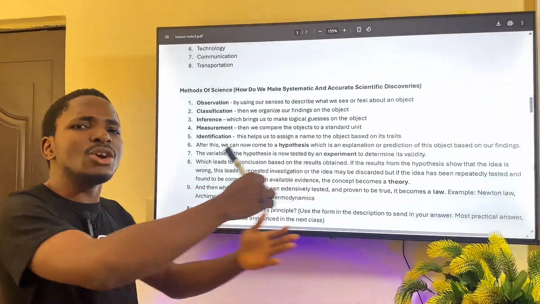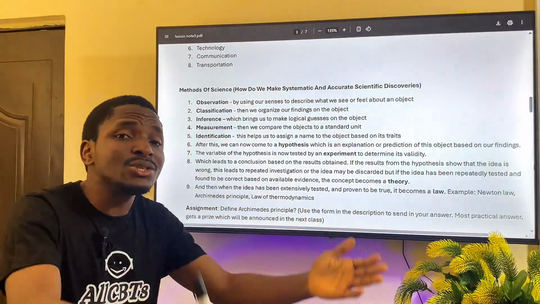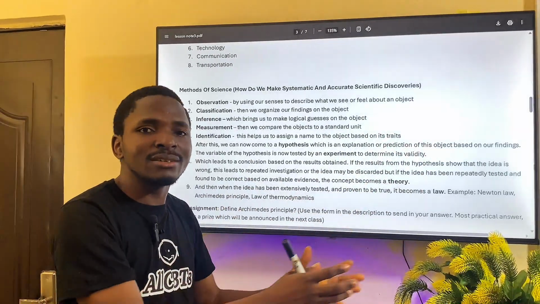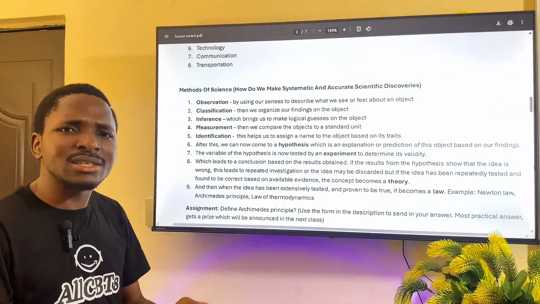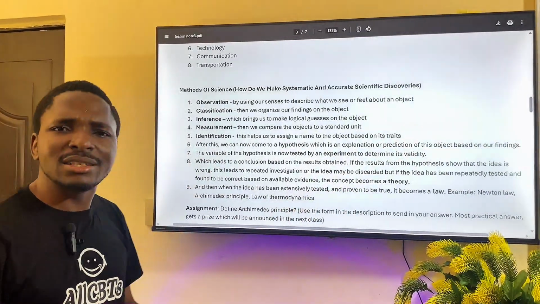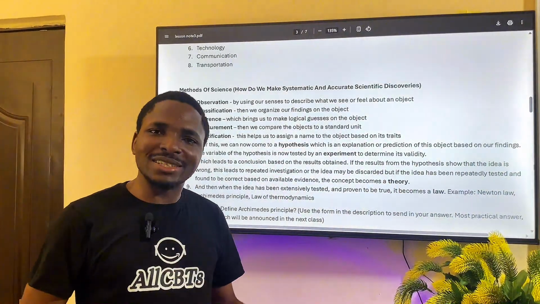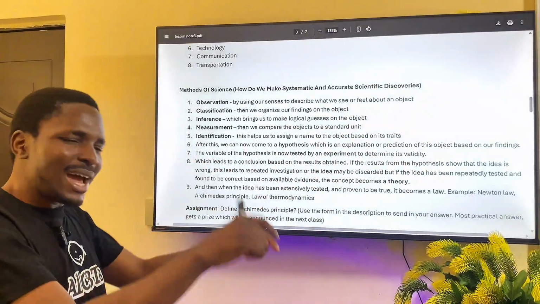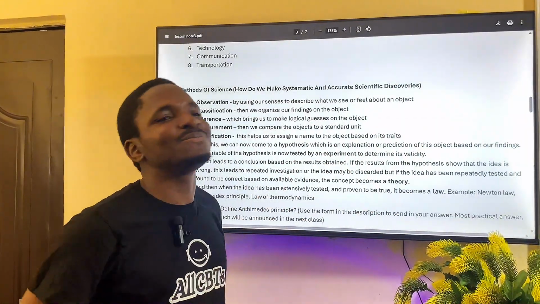And then we come to measurement. We compare the object or the idea to a standard SI unit based on previous discoveries, previous study, scientific research. We compare. Okay, if you say it is this, you must have seen some professors tackle themselves. How could you say it is that? Based on the law of Archimedes and this, it couldn't be that. So that is scientific debate to arrive at the right, generally acceptable conclusion.